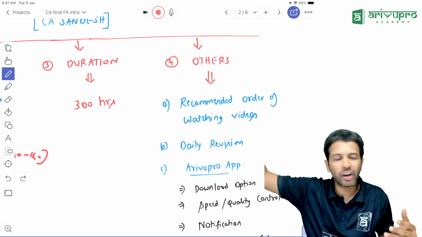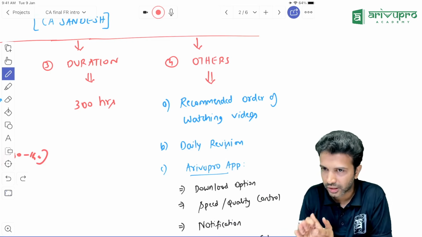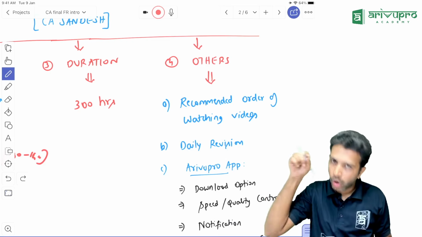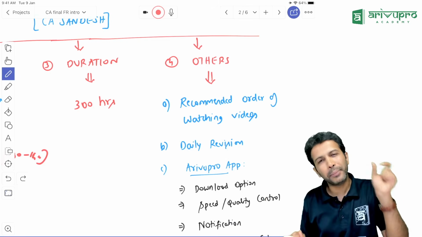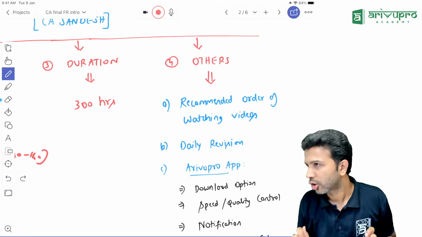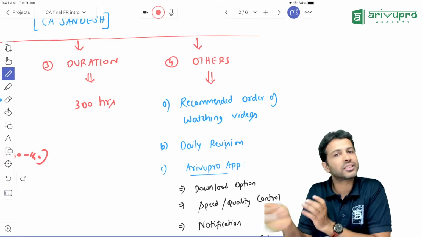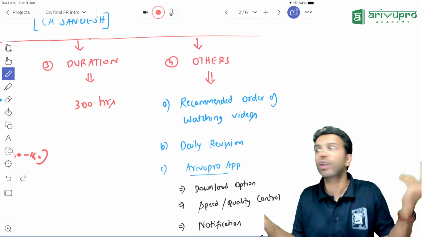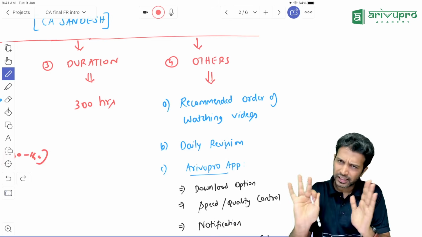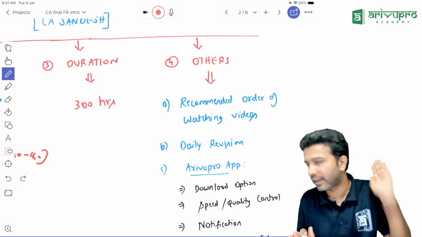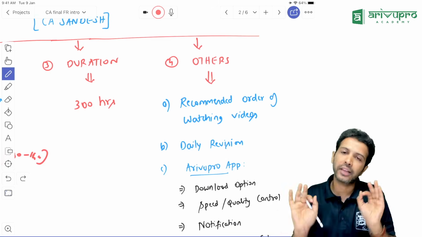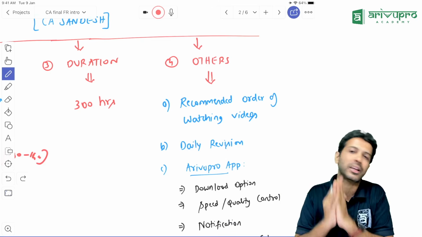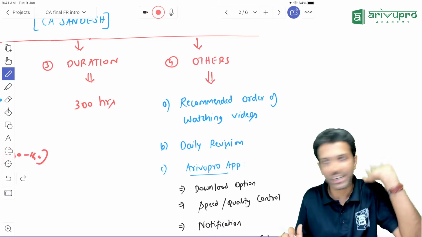You can take any topic and revise any topic. So it used to work. But at CA final, we will be studying IND AS, and many IND ASs are interconnected. So randomly, if you pick out any IND AS and start doing, some things I would have told, we have already covered this, and you will not know where it got covered. So that's the reason, since they are connected, I will follow a particular order in covering this class. And I suggest the recorded guys also follow the same order, please. That's my request. Rest I leave it to you.